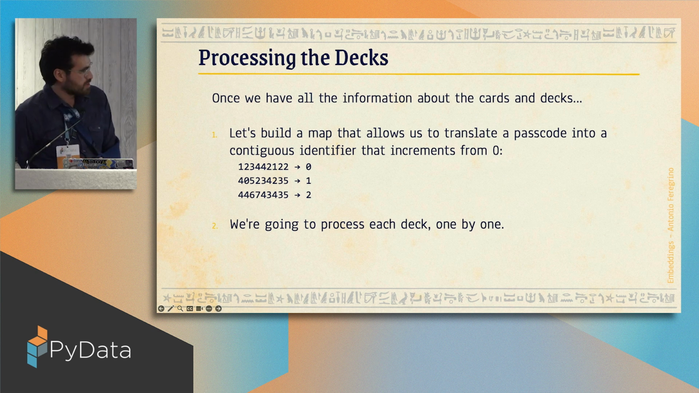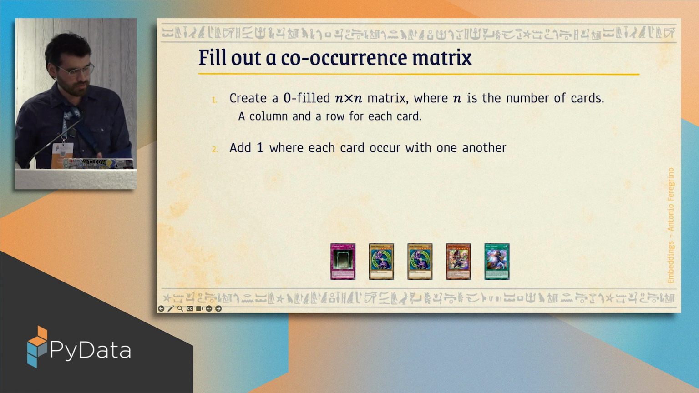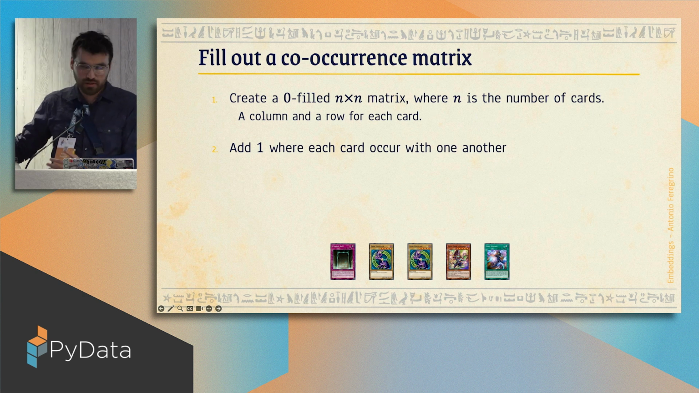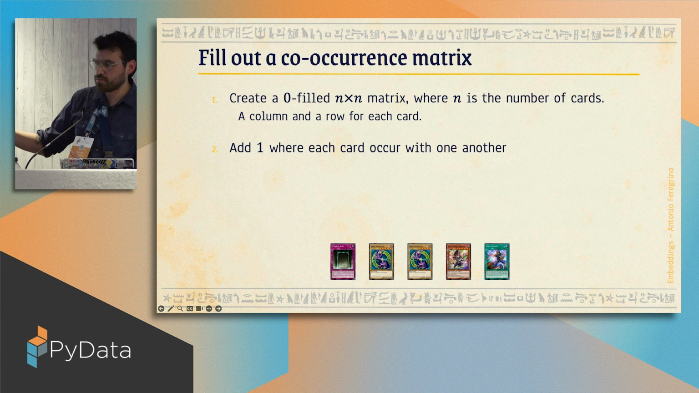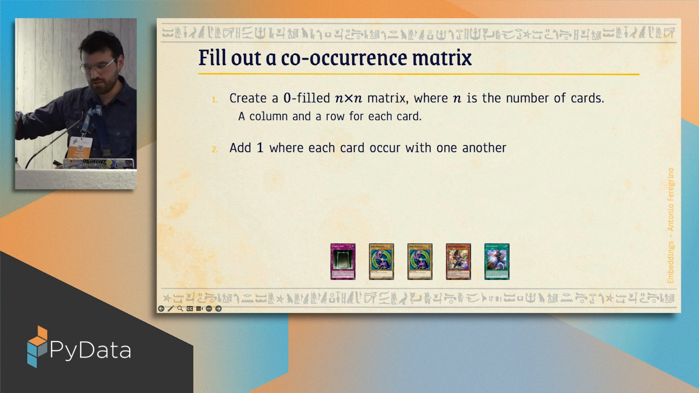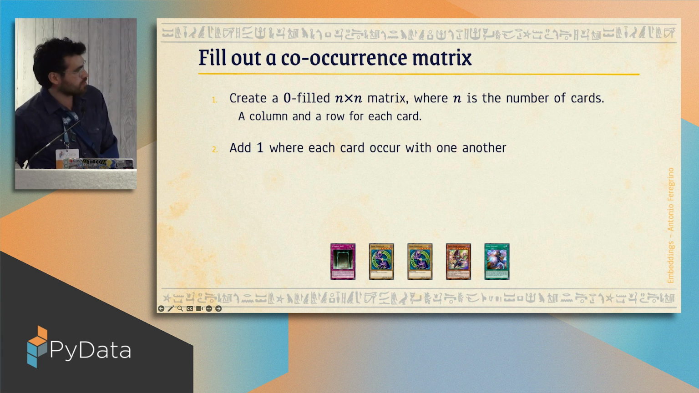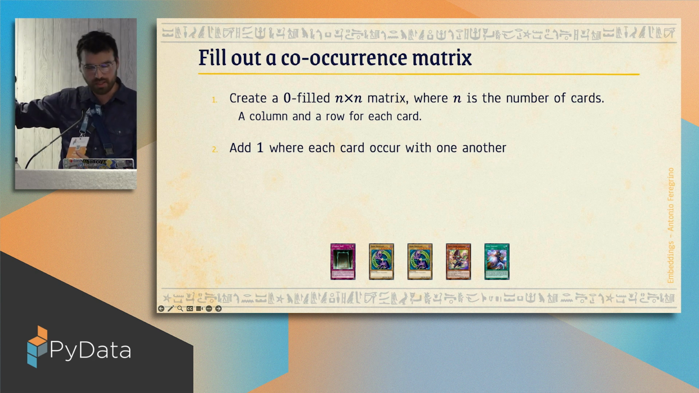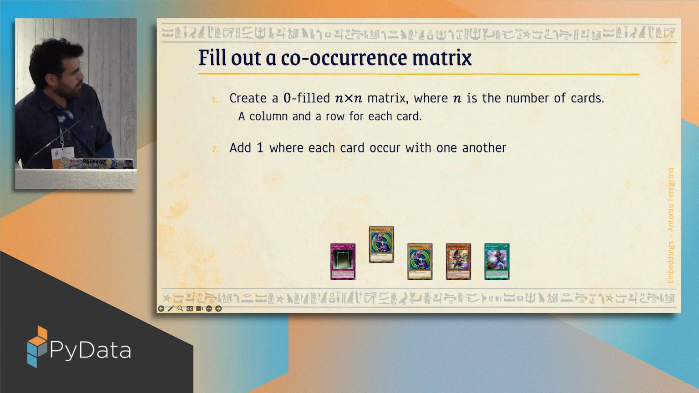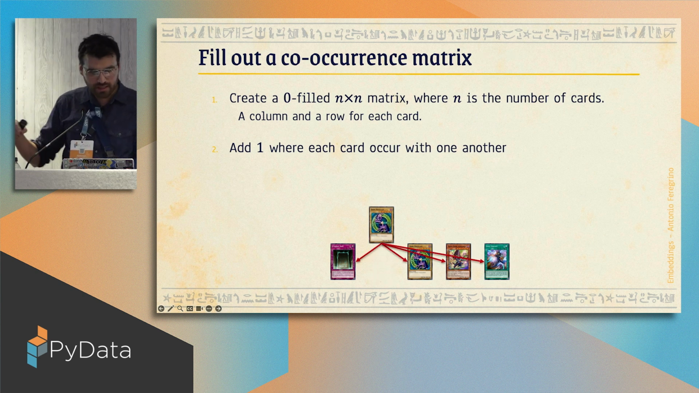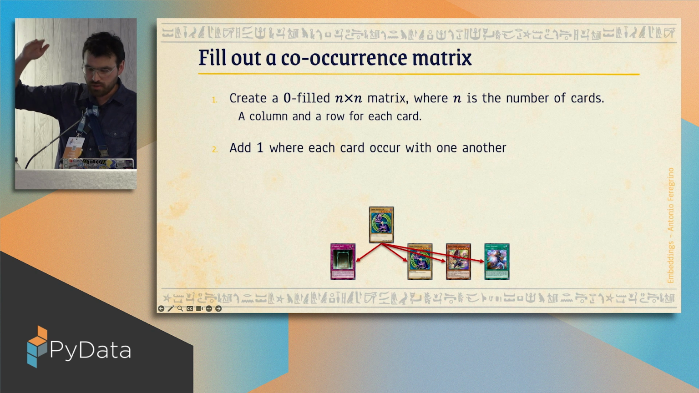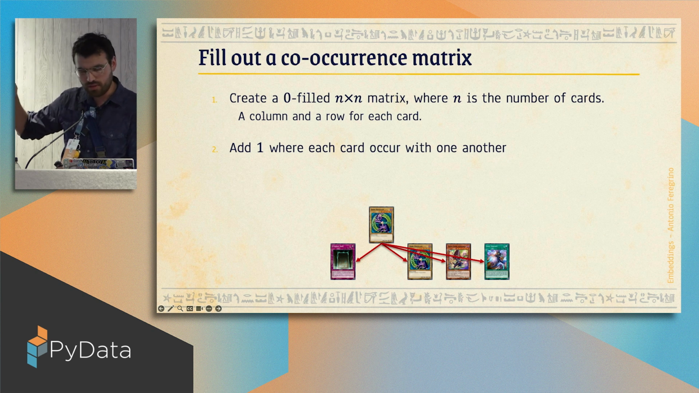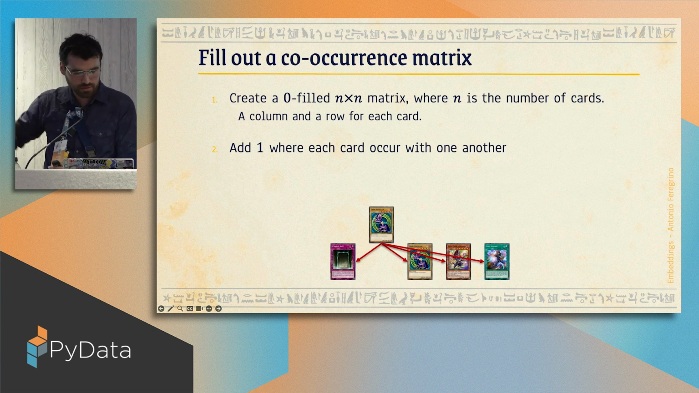The point of processing each deck one by one is because we want to fill a co-occurrence matrix. So after we calculated the indexes for our cards, remember that's just basically giving 0, 1, 2, 3, 4, and so on to each one of these cards. We're going to create a matrix of size n by n, where n is the number of cards. In this case, it's close to 13,000, so we're going to end up with a matrix that is 13,000 by 13,000. And then we're going to add a 1 where each card occurs with one another. So each card is going to be represented once in the columns and also in the rows.